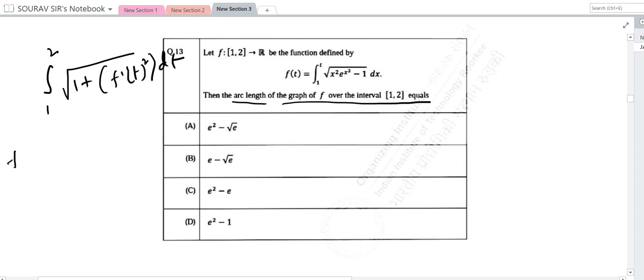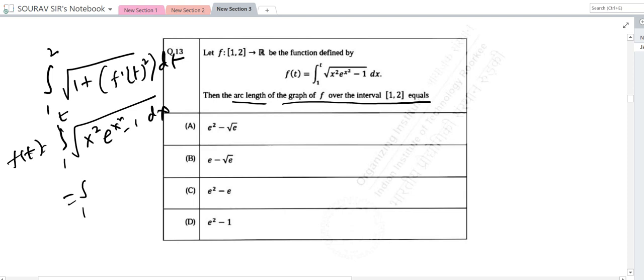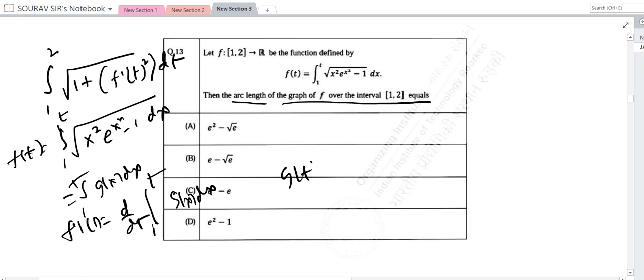So f of t equals 1 by t, integral of x square e to the power x square minus 1 dx from 1 to t of g(x) dx, so g(t) equals t square e to the power t square minus 1.